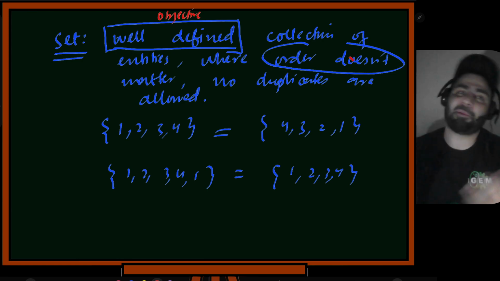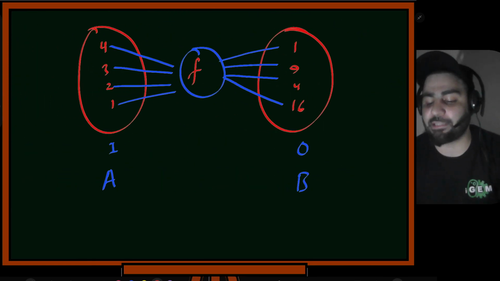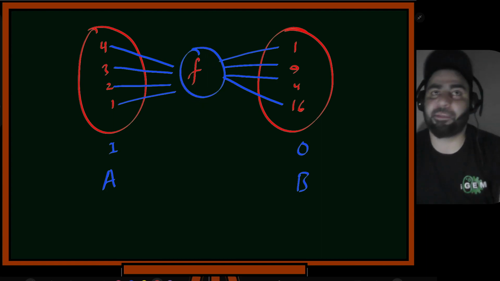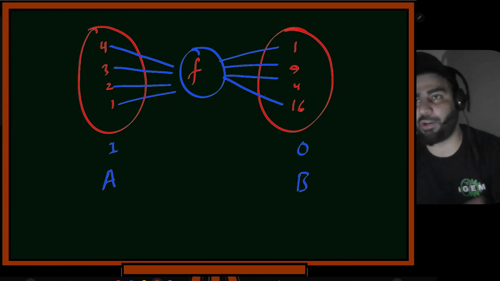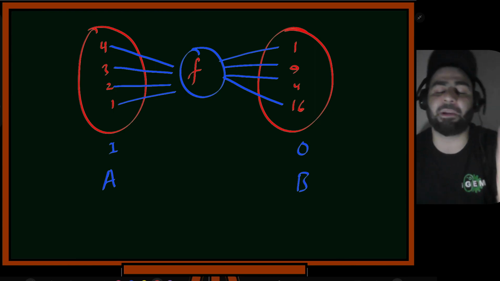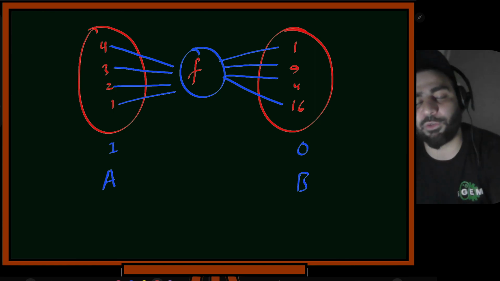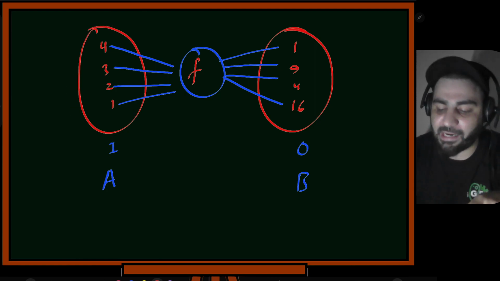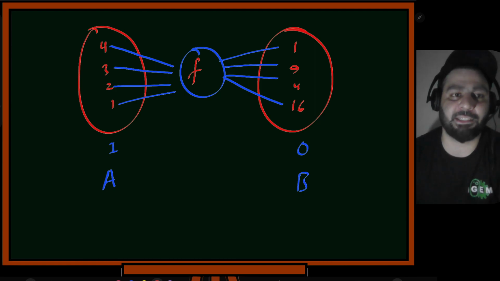Now coming back, let's zoom out our lens. We were defining functions. We defined a function as some symbol f, a rule which maps one quantity to another. It shows how one quantity depends on another quantity. That's what we saw. And now we saw the domain and the range. They basically come from sets, and they should be well defined.